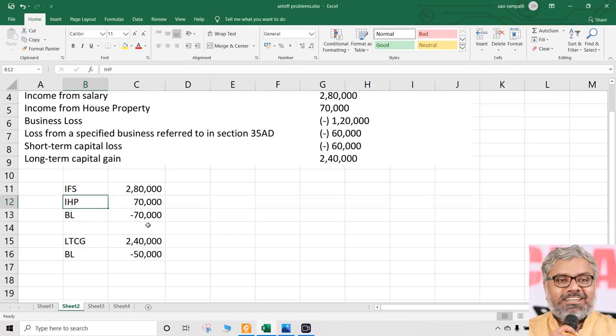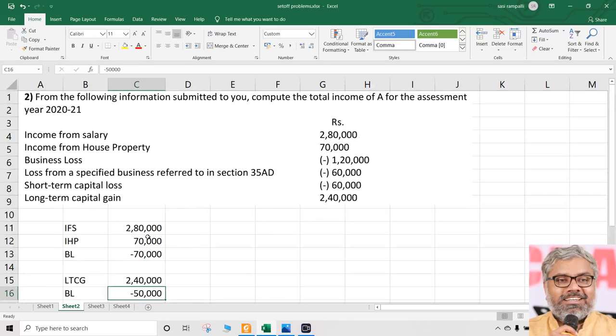Why? Income from house property might have a higher rate of income tax applicable. In general, we are talking about high income tax rate SSEs. If that is the case, this will be applicable at a higher rate of tax, whereas long-term capital gain normally will be applicable at a lower rate of tax, that is only 20%. Imagine if a person is not having a higher rate of tax, is having a rate of tax of only 5%, let us say, already he is in that bracket. Then there is no problem. Then you can do the entire thing with long-term capital gain, which will be taxable at a higher rate. So set off can be first done there.